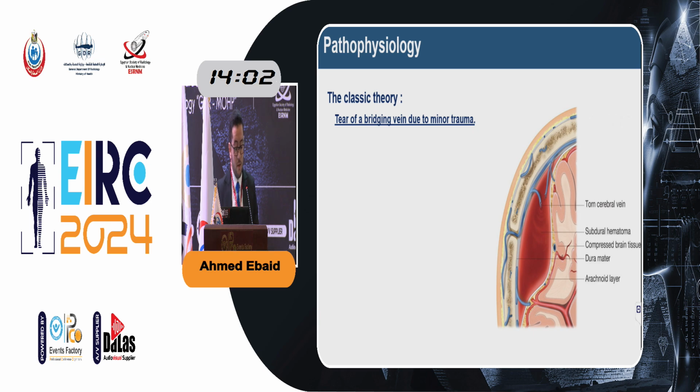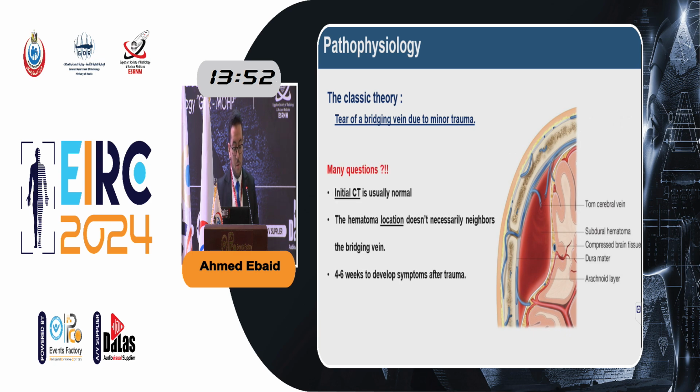The classic theory has been tear of the bridging vein due to minor trauma, but actually this theory couldn't explain multiple points. In many patients, the initial CT on presentation is usually normal. The hematoma location doesn't necessarily neighbor the bridging veins, and it may take up to 4 to 6 weeks to develop symptoms after trauma. We assume that there is another mechanism of formation of the chronic subdural hematoma that's much slower than the tear of the bridging vein.